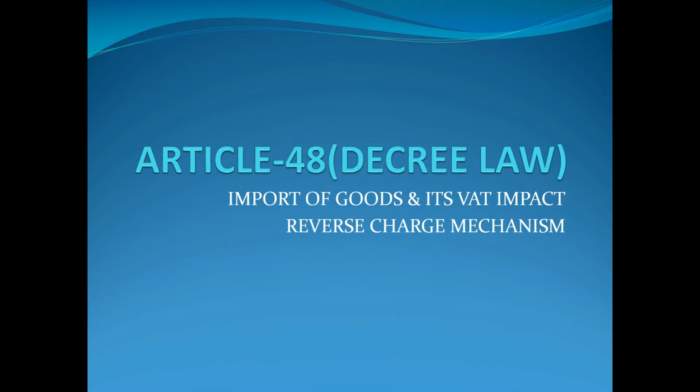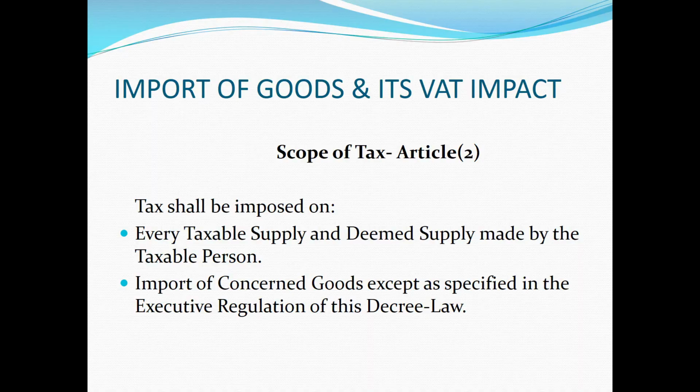Before discussing Article 48, we need to discuss Article 2, that is scope of tax. As per scope of tax, VAT shall be imposed on every taxable supply and deemed supply by a taxable person, and also VAT shall be imposed on the import of concerned goods. But not all imports of concerned goods have VAT. There are certain exceptions to this law which are discussed in the Executive Regulation. Article 47 of the Executive Regulation deals with these exceptions to import.